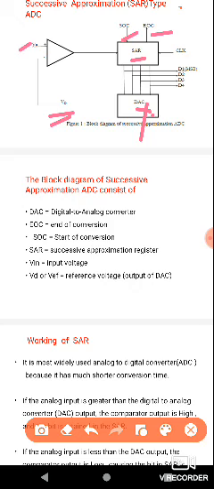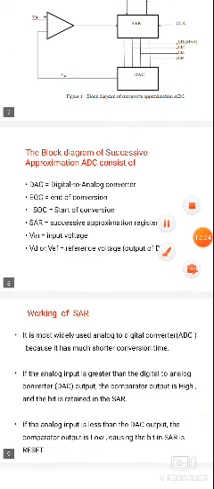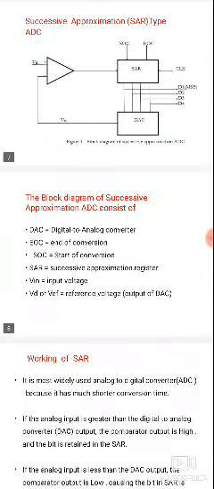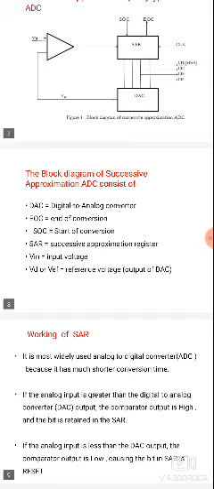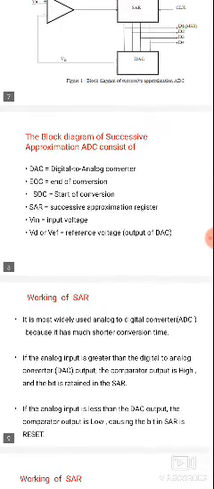The digital to analog converter output is called VD. VD is the DAC output voltage, also known as V reference. VA or VIN is the input voltage of the comparator. The input voltage is applied to the non-inverting terminal, and the inverting terminal is connected to the DAC output. SAR is the successive approximation register. SOC is start of conversion, and EOC is end of conversion. D1, D2, D3, D4 are the binary outputs.